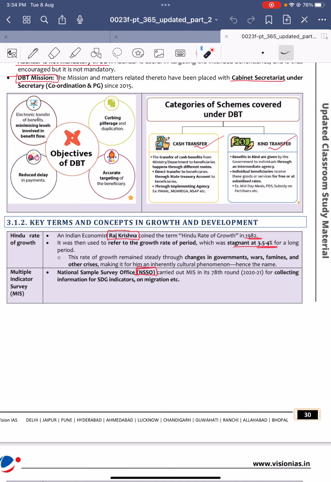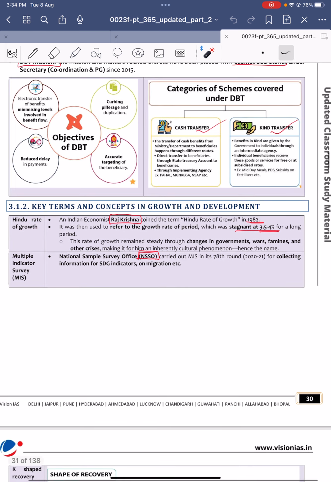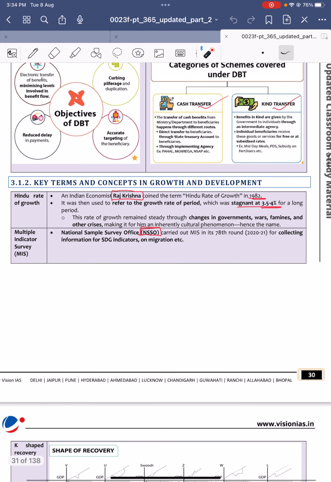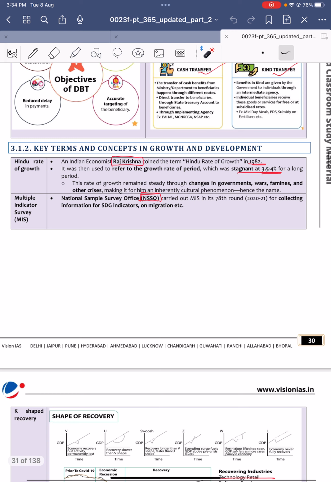Next, key terms and concepts in growth and development. Hindu growth rate is the stagnant growth rate of 3.5 to 4%, which was prevalent in our country during the 1980s, and it was first coined by Raj Krishna, an Indian economist. A very low GDP growth rate is termed the Hindu growth rate, usually 3.5 to 4%.